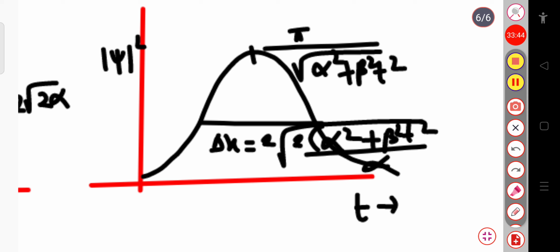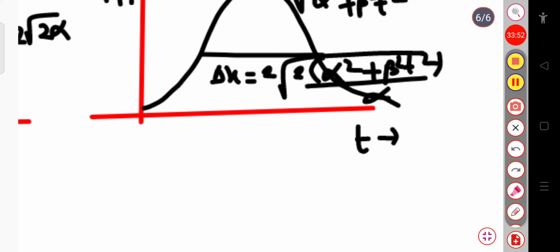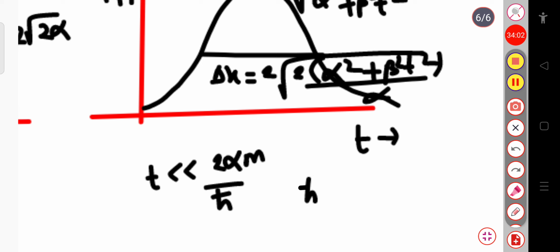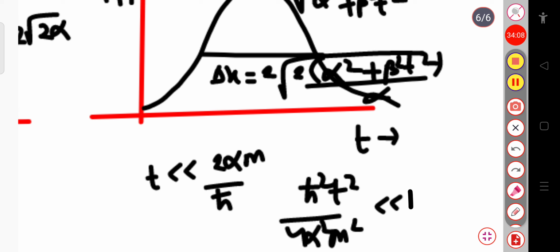So it means that when the value t is very much less than 2αm divided by ħ², then this total term, ħ²t² divided by 4α²m², is very much less than 1, or we can say that we can neglect this term.